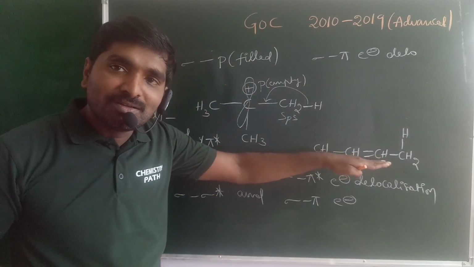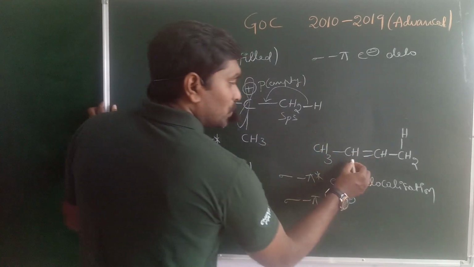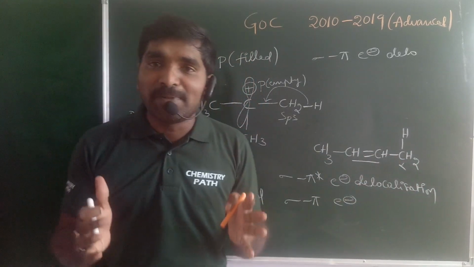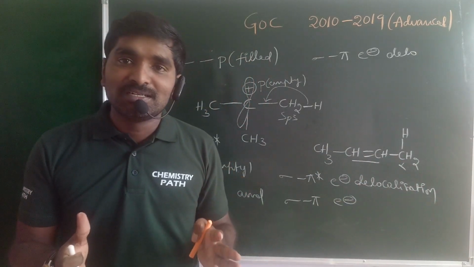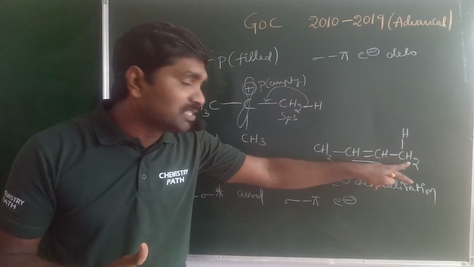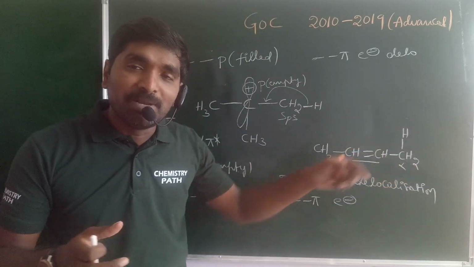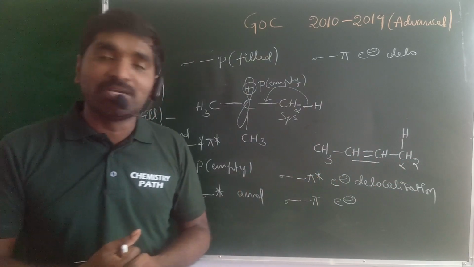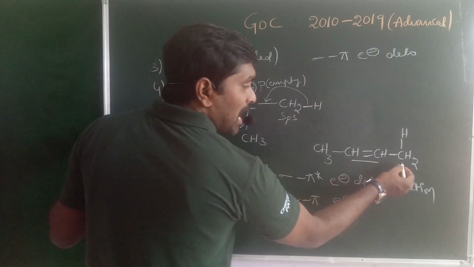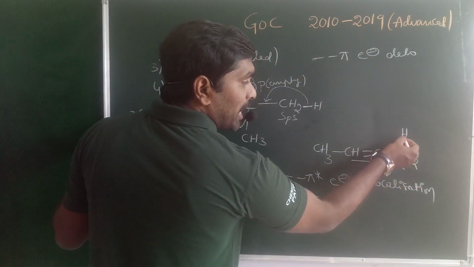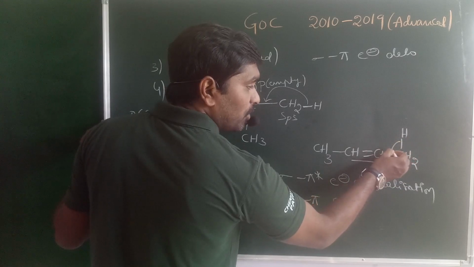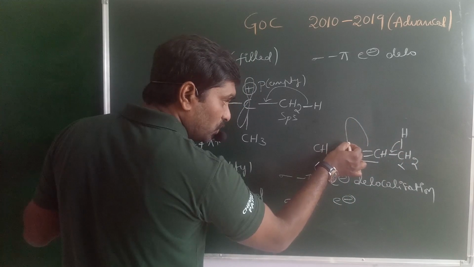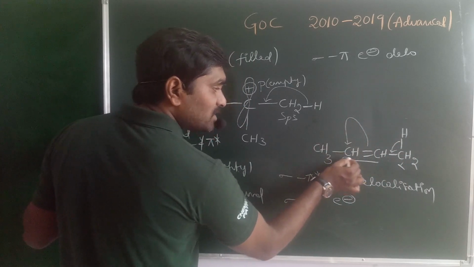In 2-butene, what happened? Look at this one. The carbon next to the double bond is alpha. The stability of alkenes is explained on the basis of hyperconjugation. If the number of alpha hydrogens increases, the stability of the alkene also increases. Here on the alpha carbon, the carbon-hydrogen sigma bond may form a double bond. Here the double bond is formed between these two carbons, the double bond shifts towards this carbon, and this carbon may acquire the negative charge.